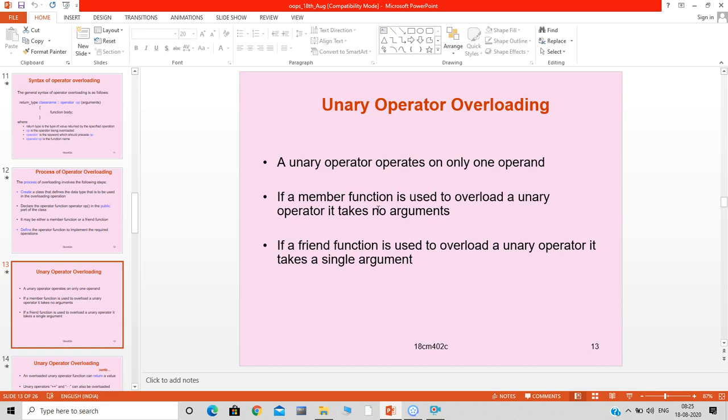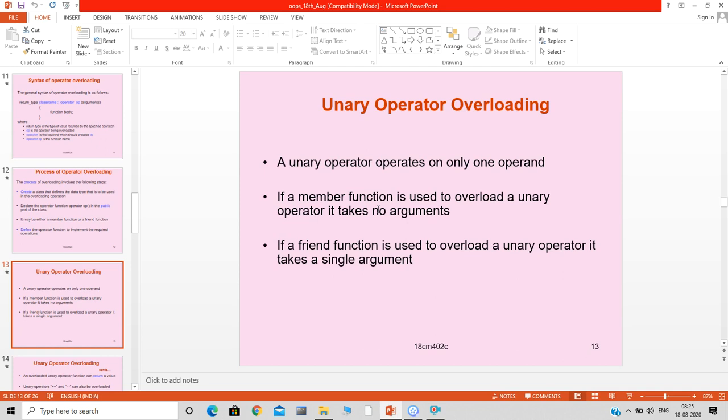A unary operator operates on only one operand. From the term unary itself we can say that if the operation is performed on a single operand, then that is called a unary operator. So it operates on only one operand. And if a member function is used to overload a unary operator, it takes no arguments.